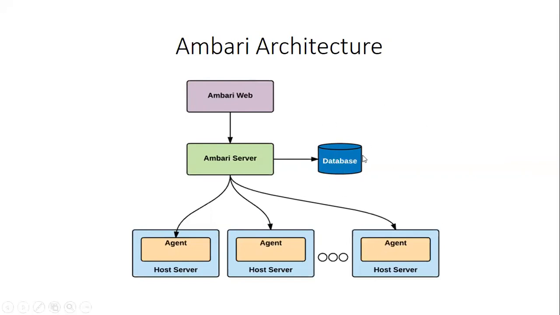Next we have a database here. Ambari supports multiple RDBMS to keep track of the state of the entire Hadoop infrastructure. You can choose the database you want to use during the setup of Ambari. Ambari supports different types of databases like PostgreSQL, Oracle, MySQL, embedded PostgreSQL, Microsoft SQL Server, and many other databases.